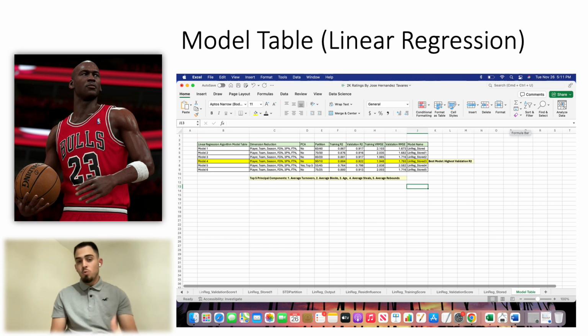And here in this model table, we can see all the different dimension reductions, the different partitioning that we used, whether or not we did PCA, which we did for just one model, the different trainings, the validations, and the squared errors as well. And that's our model table for linear regression.